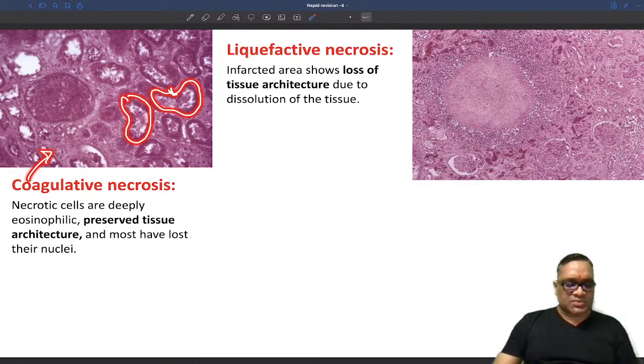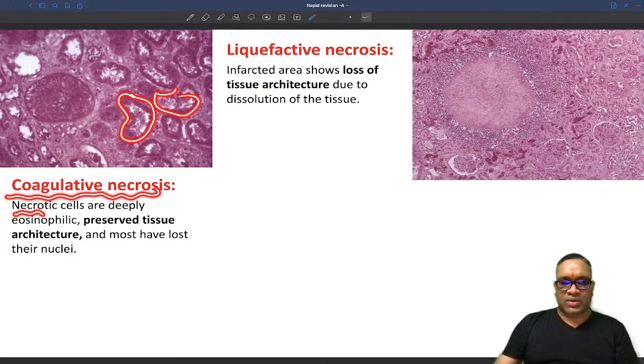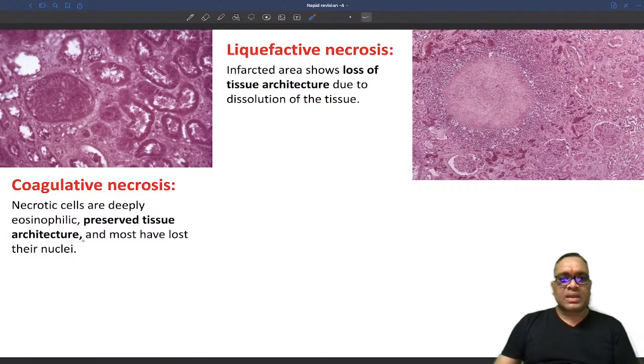So same thing, same mechanism. Devesh, whatever I have explained as the mechanism for fibrinoid necrosis, the same will be there for malignant hypertension also. The blood vessel will have faster blood flow, endothelial damage, procoagulant release, fibrin release, and then there will be a fibrinoid necrosis, right? So here you can see all the architecture is intact. So this will be a coagulative necrosis, right? Necrotic cells will have more eosinophilia, and there will be no nuclei. They have lost their nuclei. So that is very important.